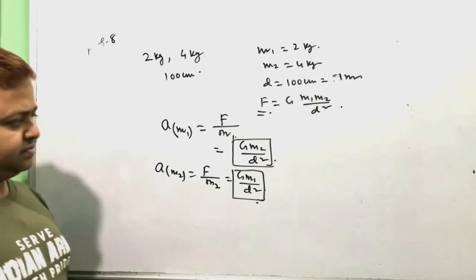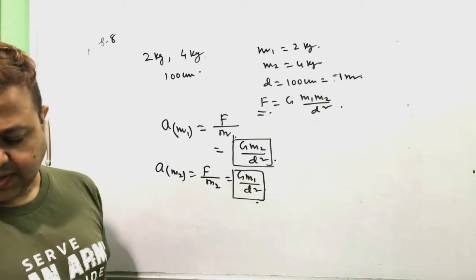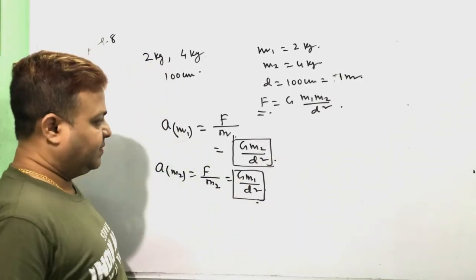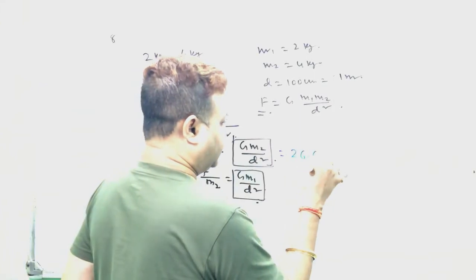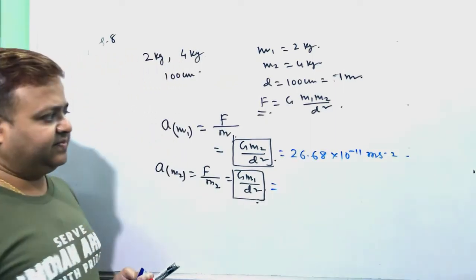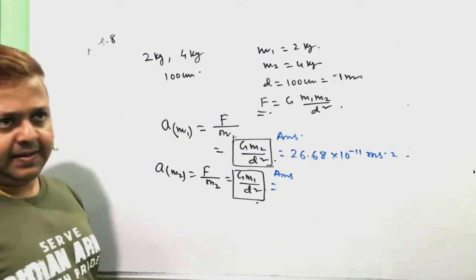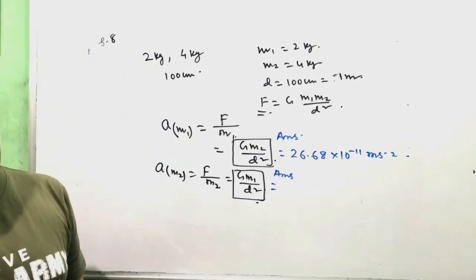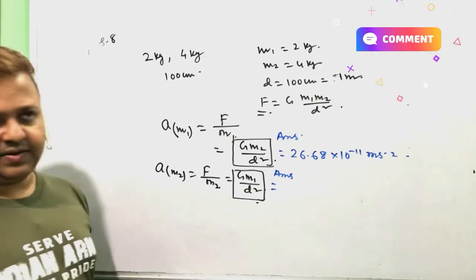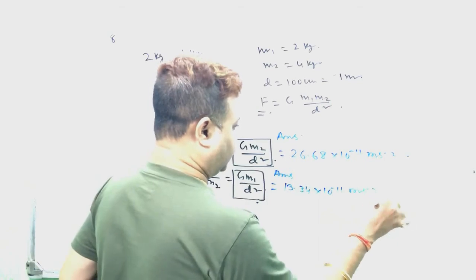So what is the answer of the first one? 26.68 into 10 to the power minus 11 meter per second square. Calculate the answer of the other one: 13.34 into 10 to the power minus 11 meter per second square.